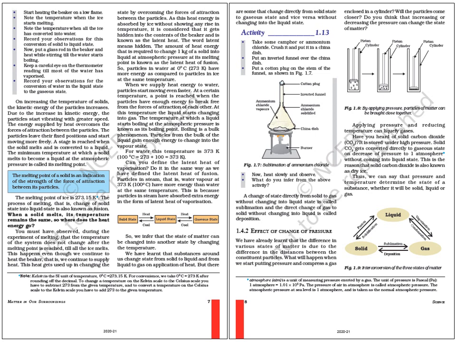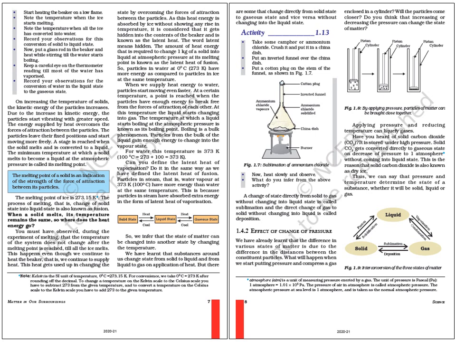If we start putting pressure and compress a gas enclosed in a cylinder, the particles come closer to each other and it will change its state. By increasing or decreasing pressure, the state of matter can be changed.